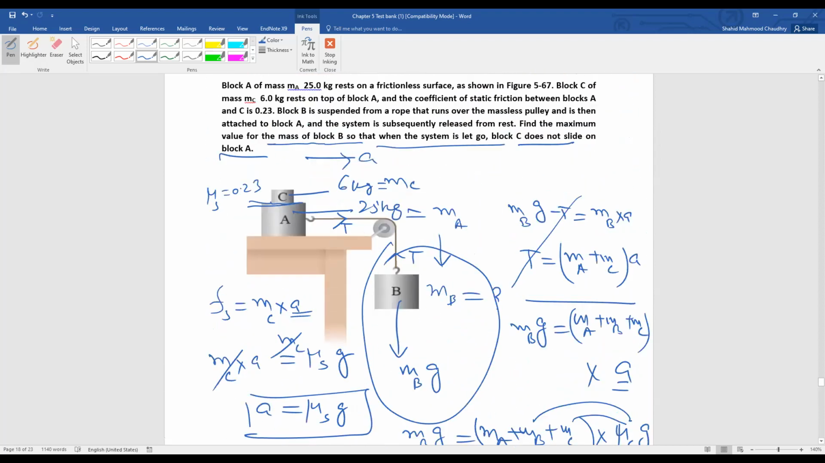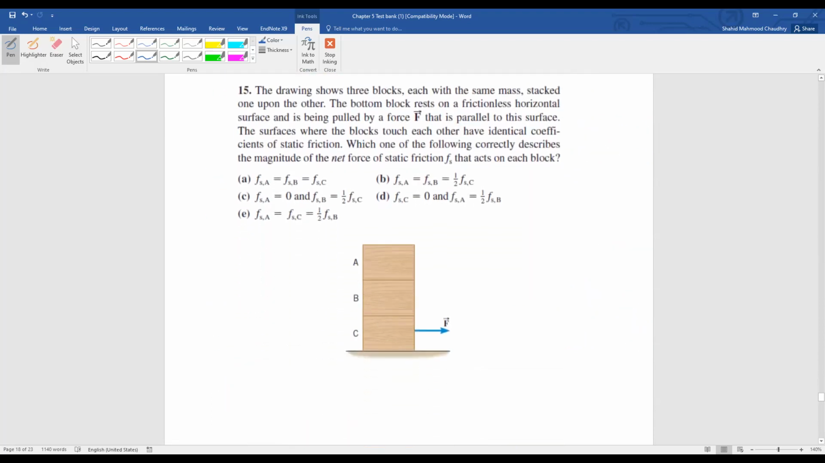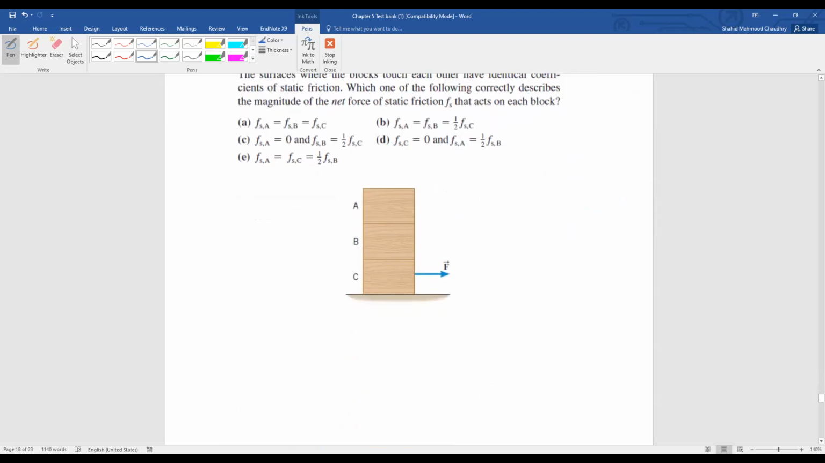This is a little tedious problem. Okay. So see this problem. I am not solving this one because I'm not confirming sure the answer of this one. But I just want to tell you, if you have 3 blocks, then how you can write the equations of these 3 blocks. I just want to write the equations of these 3 blocks. Let's see.